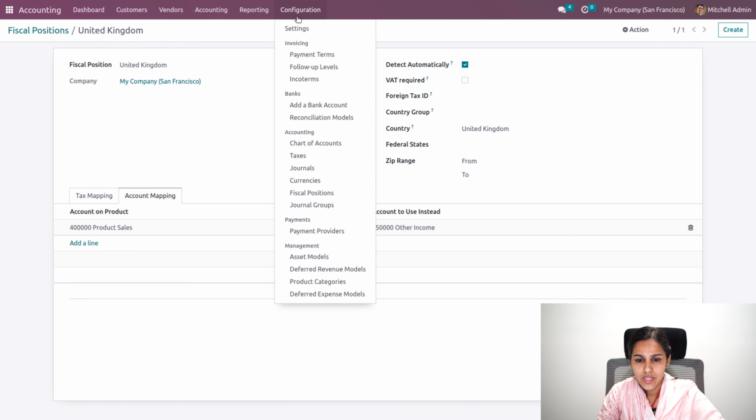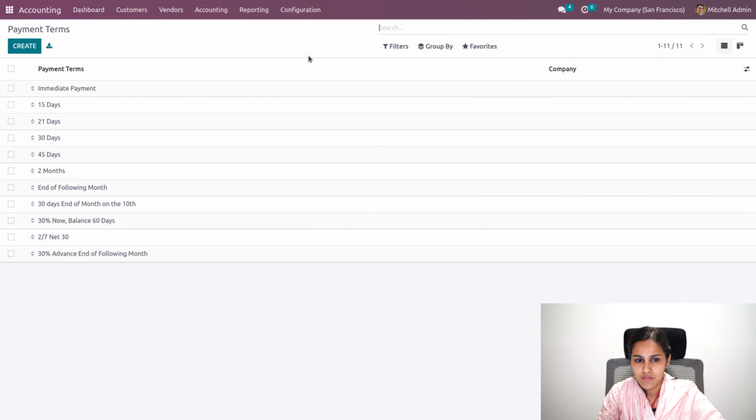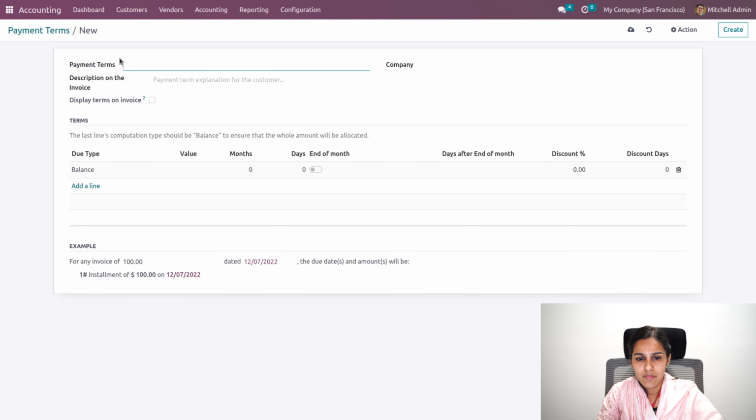Now we'll be having another feature, that is payment terms. Payment terms define how long a customer has to make payment, that is, after that particular period, the payment becomes due. So maybe I'll provide 10 days. So 10 days is a payment term.